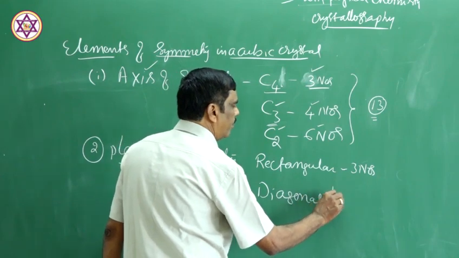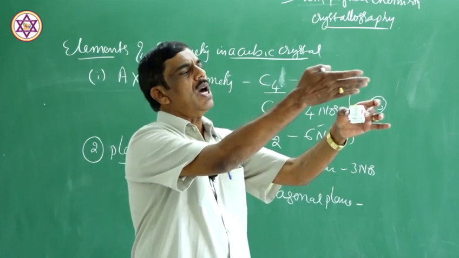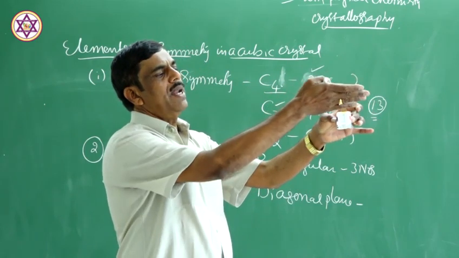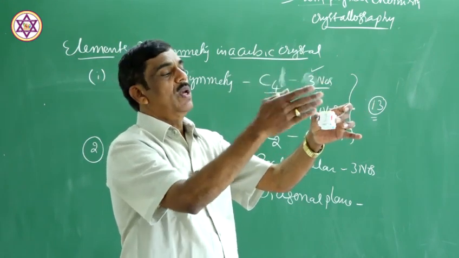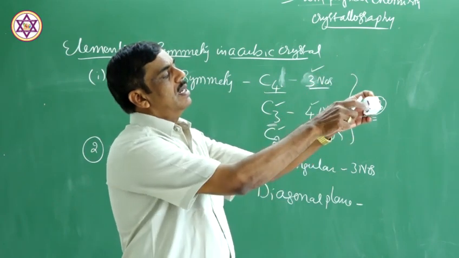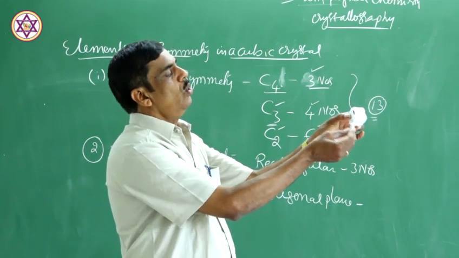Diagonal plane passing through the opposite edges. A 2-dimensional plane cannot pass through the corner, only through edges. So, if you pass an imaginary plane through these 2 edges, you will get 2 mirror images.